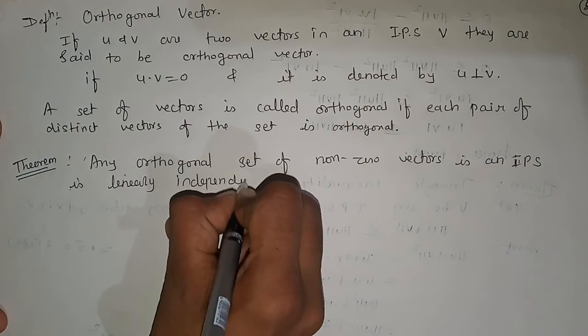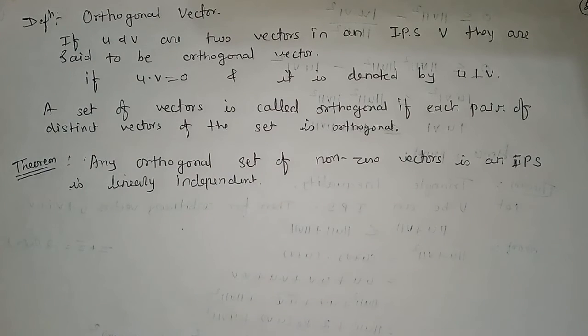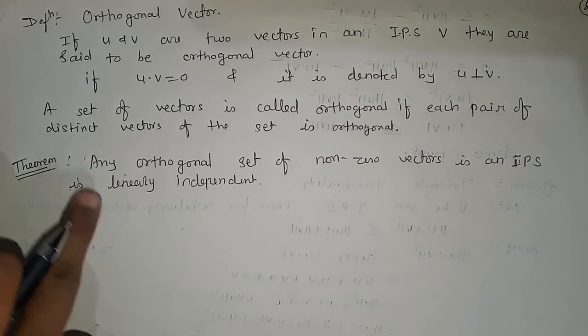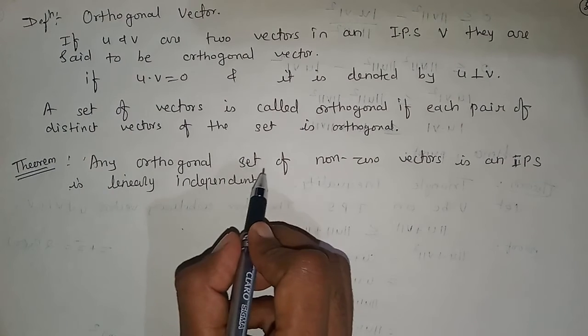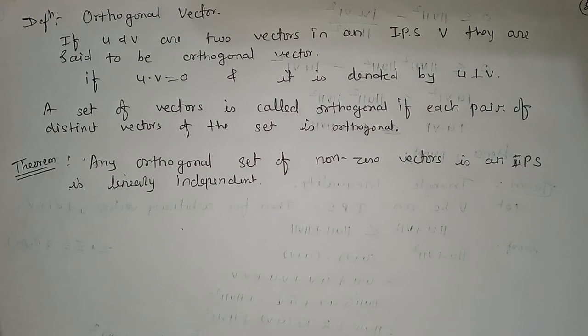We have to remember the statement of this theorem because we will use it later. If any of the vectors is 0, then obviously their dot product is 0. But if the vectors are non-zero and the set formed by these vectors is an orthogonal set, that means each pair of distinct vectors is orthogonal, then this kind of set is also linearly independent.